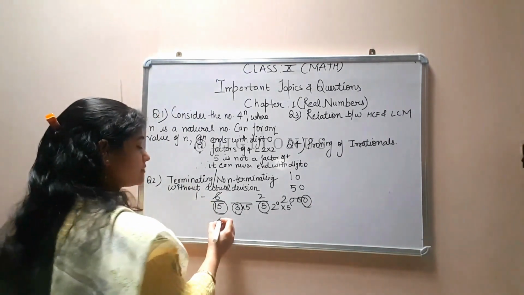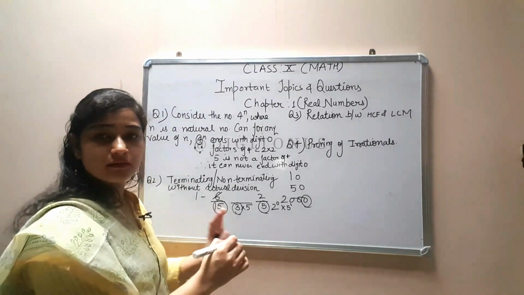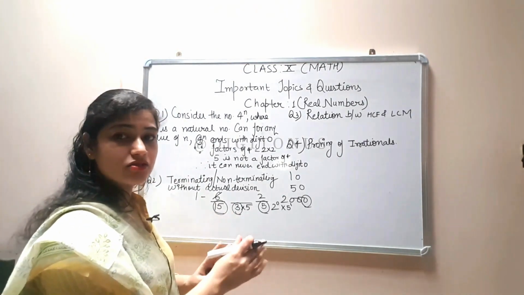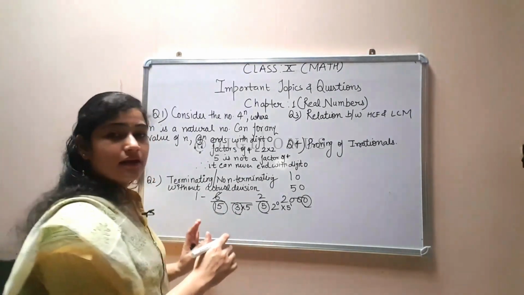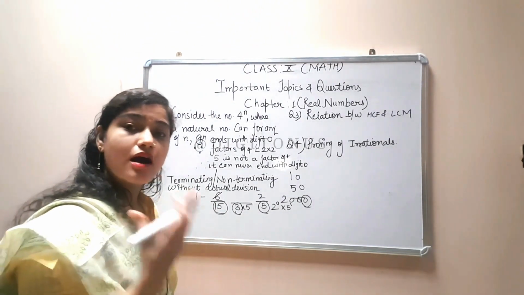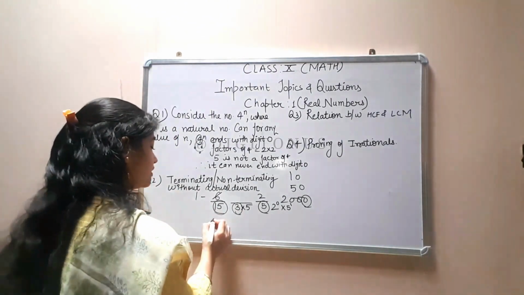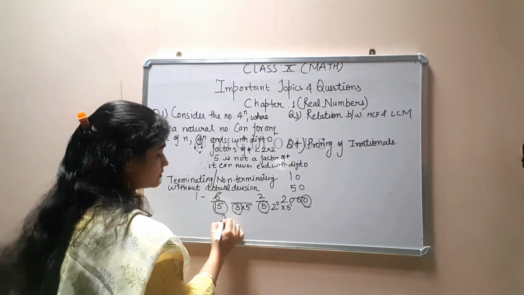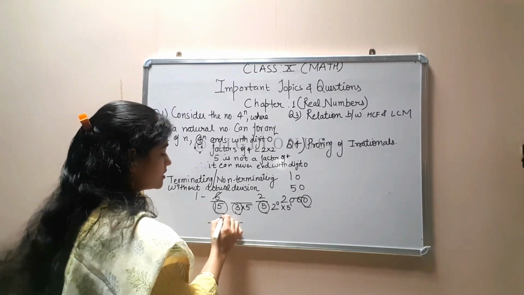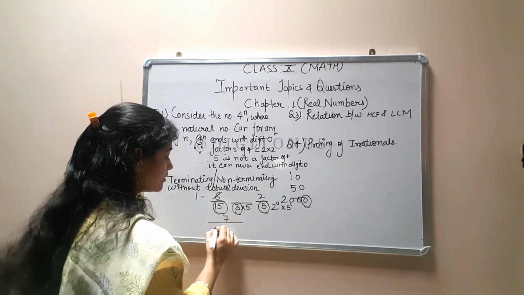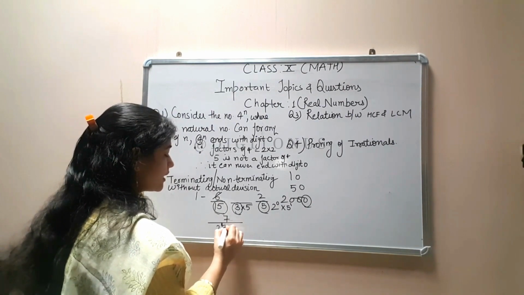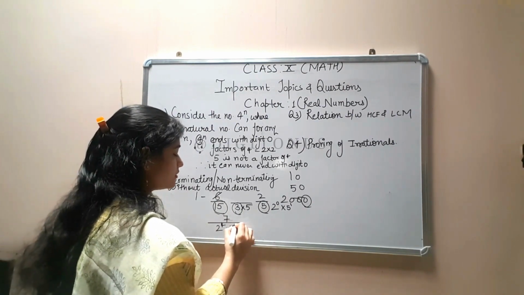Or they can ask by giving you only the factors of the denominator, that it will terminate after how many decimal places. Suppose the question is 7 upon 2 raised to the power 4 times 5 raised to the power 3.